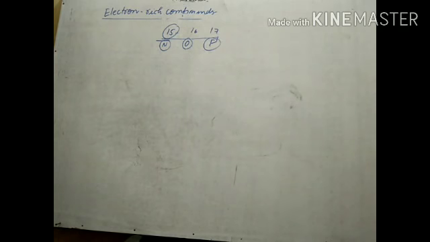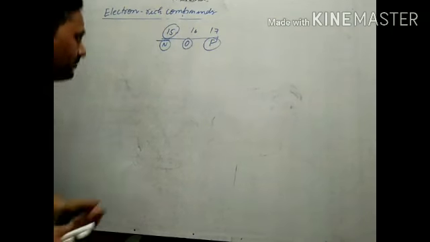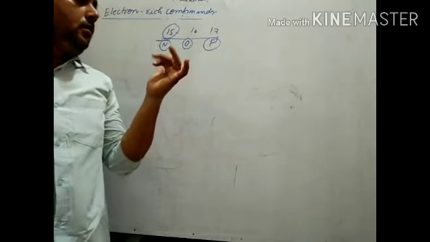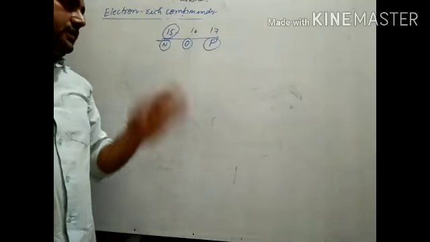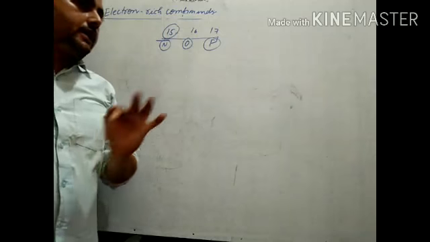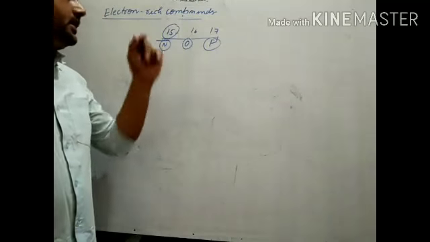We have discussed that covalent compounds are of three types. First is electron deficient compound, second is electron precise compound, and third is electron rich compound.